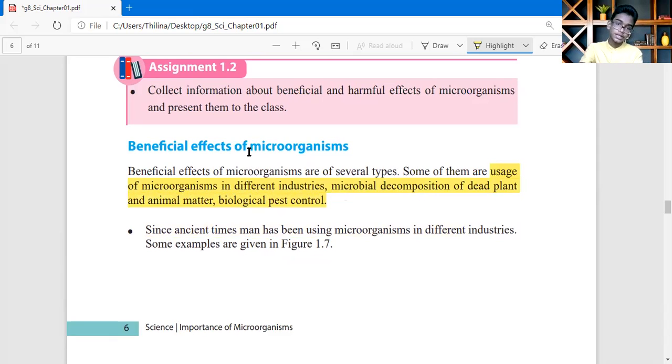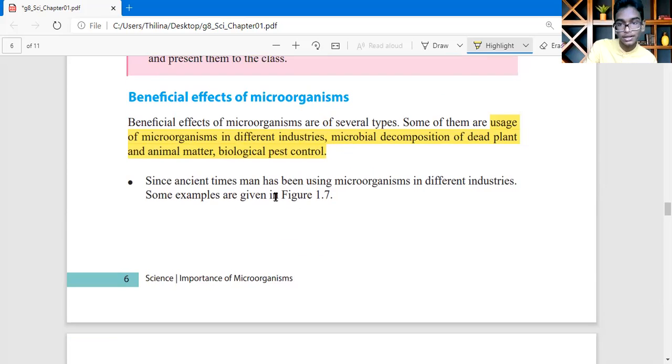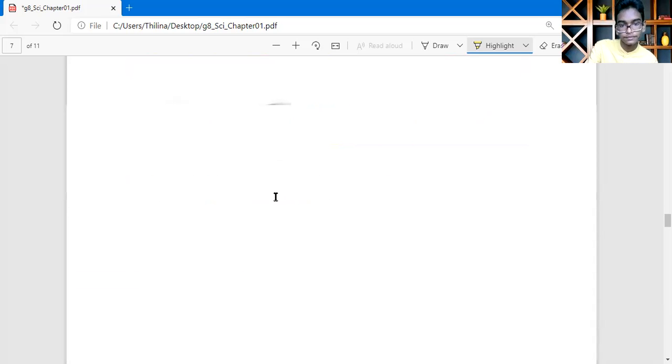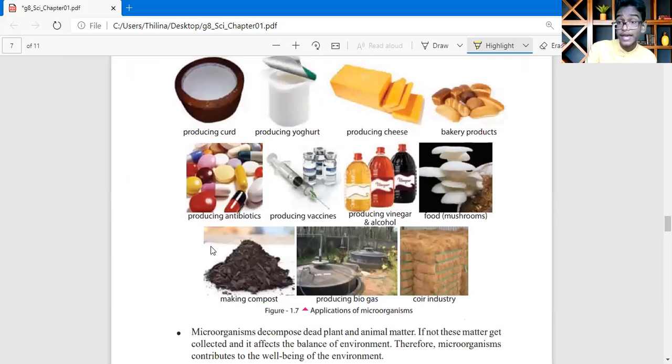These are the beneficial effects you can write easily. Since ancient times, man has been using microorganisms for different industries. They have used microorganisms for some products as well.